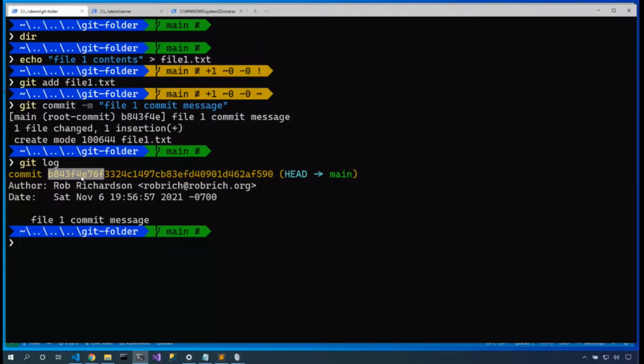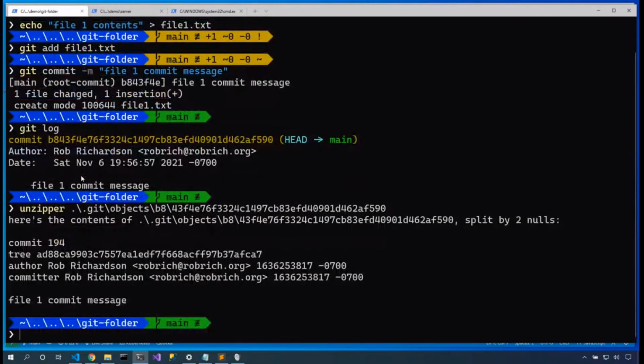We've got B843, so let's say unzipper .git/objects/B8/ and here's the contents of that file. It says commit 194. We've got some content that looks a whole lot like the commit message. Yep, here's that file one commit message. We've got the author and committer, email address, date and time here. Yep, so this commit is that commit message, and it references this, AD88CA.